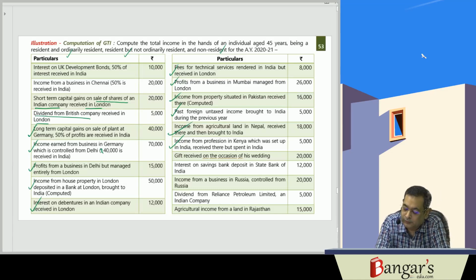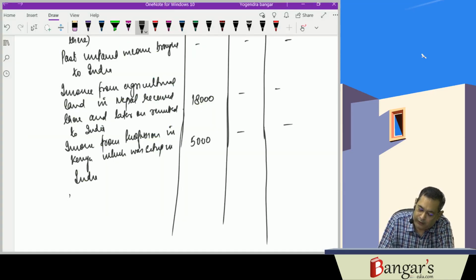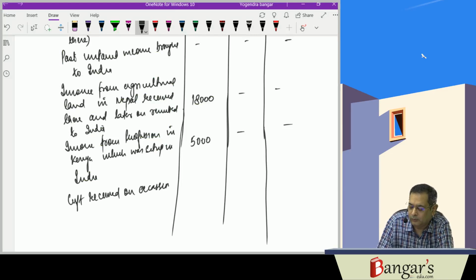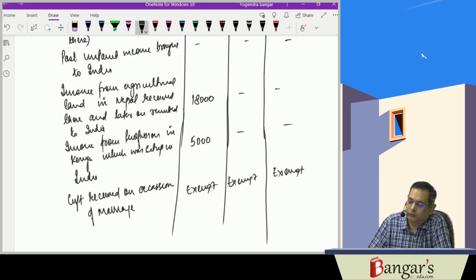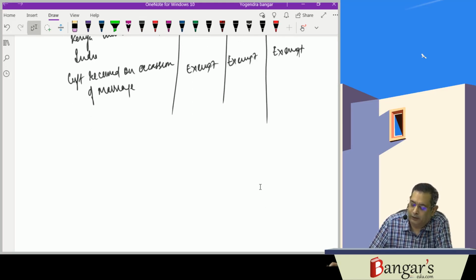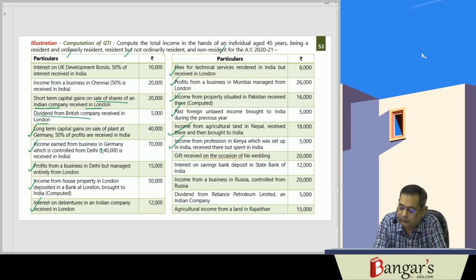Next is what? Gift received on occasion of his wedding. Gift received on occasion of wedding is exempt. The same is exempt, hence it won't be taxable. That will be discussed by us in income from other sources. On occasion of marriage of an individual, if any gift is received, the same is exempt.